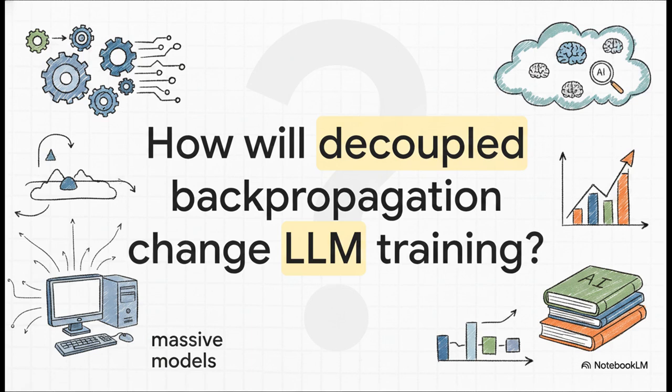Which brings us to the real ultimate takeaway here. Kasaya actually refers to this as expanding functional batch size elasticity. Because we're lowering the memory floor so drastically, we are no longer instantly bound by our GPU memory limits when we want to increase context length. So I'll leave you with this thought. With this exact decoupled backpropagation, how is this going to change the future of large language model training on limited hardware? Could this be the key to truly democratizing AI, allowing smaller labs and independent researchers to train massive models right from their everyday desktops? It's a fascinating paradigm shift for sure.